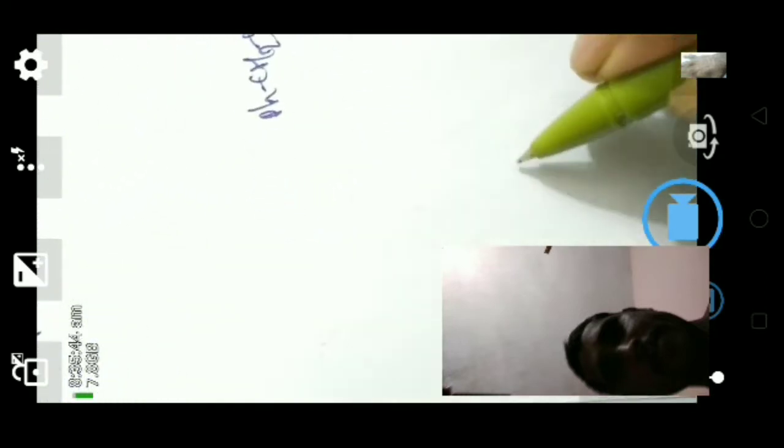Now reaction with proton gives carboxylic acid, PhCOOH.